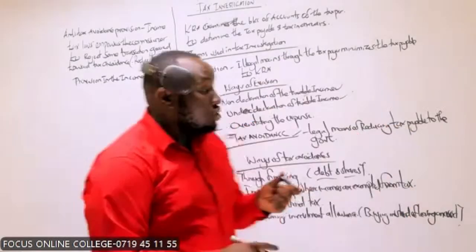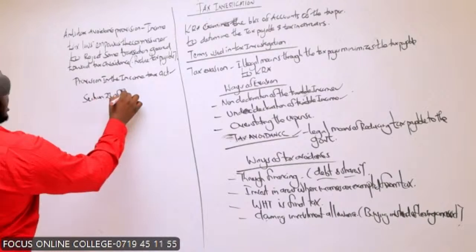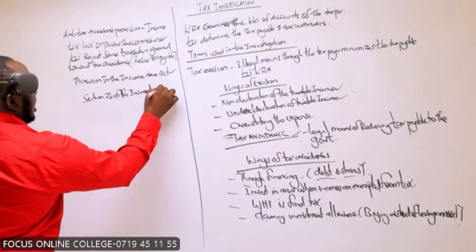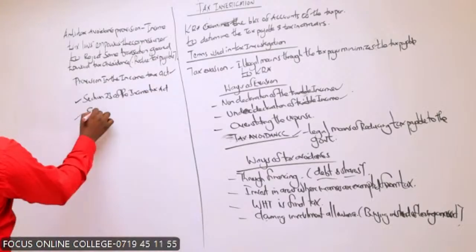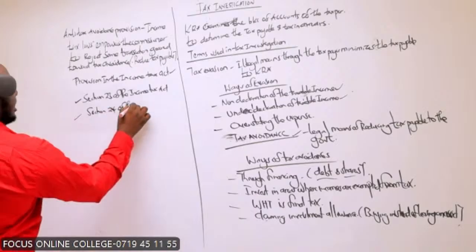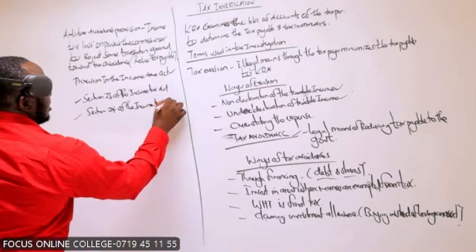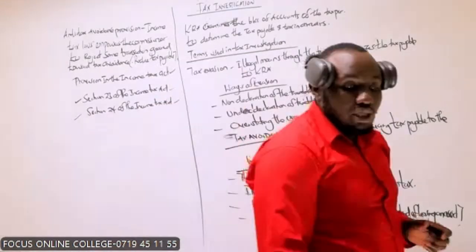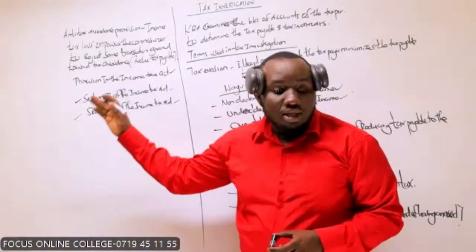So we have Section 23 and we have Section 24. One of the things we were supposed to do, which we left pending, was the shortfall distribution of dividends.